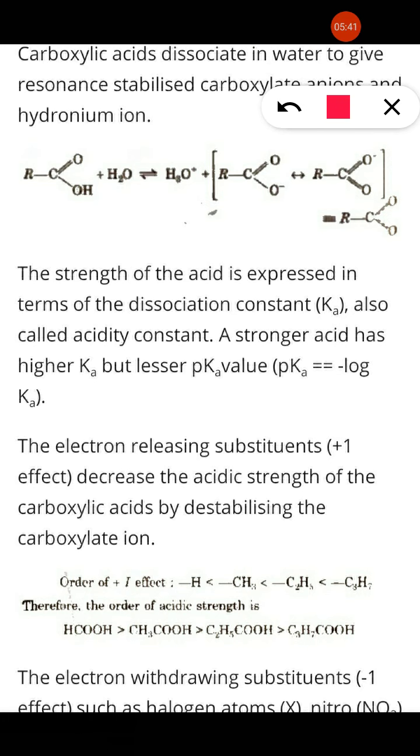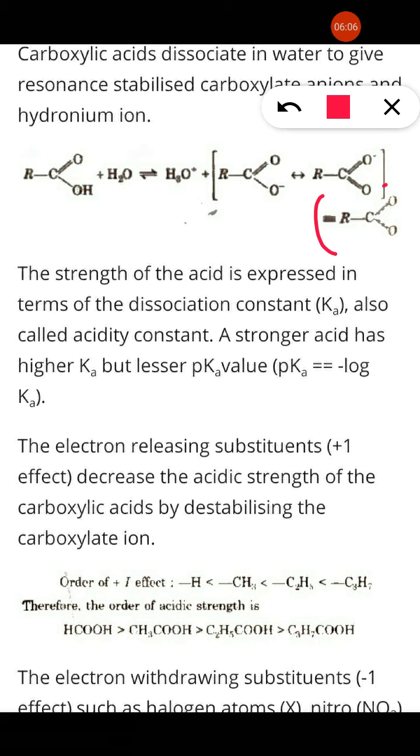Very important, carboxylic acid is acidic in nature because in its aqueous solution it gives the carboxylate ion, and that carboxylate ion is stabilized by resonance. So by resonance shifting of the pi bond, the carboxylate ion is formed, which is stabilized by the structures here.